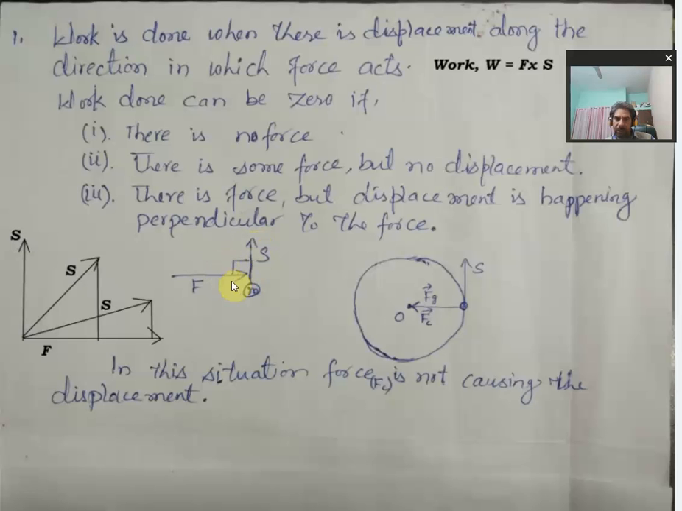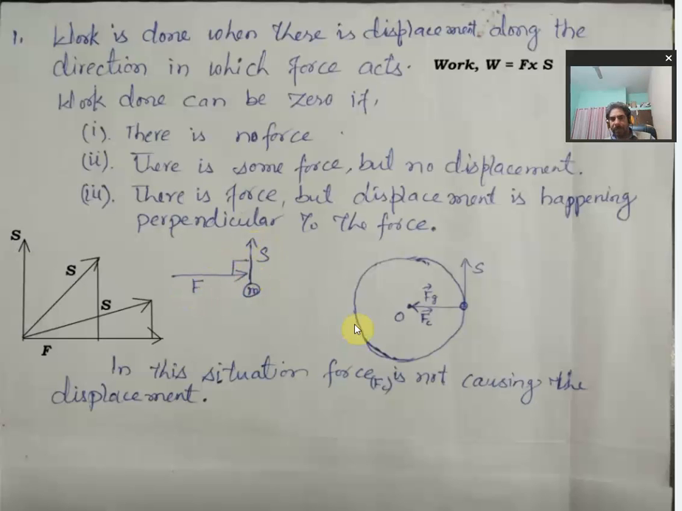So it is perpendicular. That means work done by this force is zero, right? So this displacement is actually not done by this force. So this force is able to do the work only along its own direction.